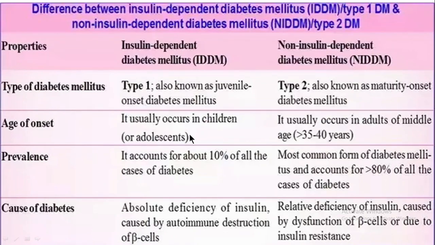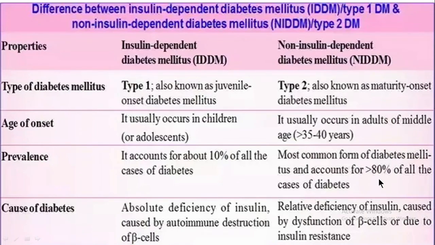Type 1 occurs in children or adolescents. That's why it is called juvenile onset diabetes. Mostly above 35 to 40 years, type 2 diabetes occurs, non-insulin dependent diabetes mellitus. Prevalence: among all the diabetes cases, around 10 percent suffer from type 1 diabetes mellitus. They need insulin constantly. More than 80 percent of diabetes mellitus patients are non-insulin dependent diabetes mellitus.